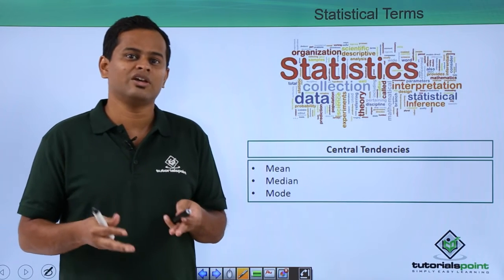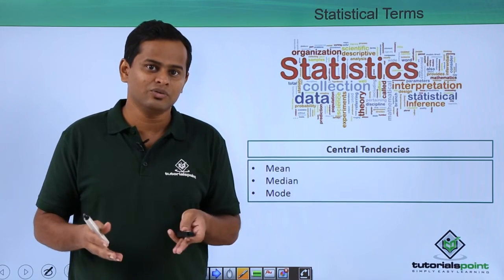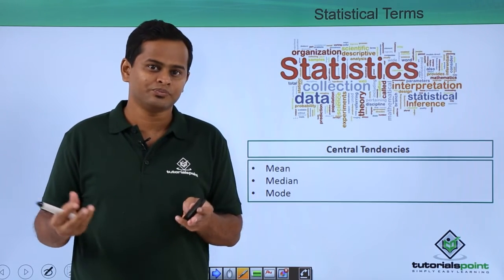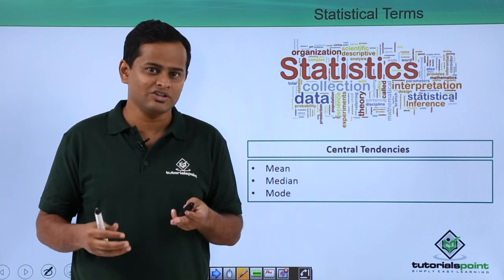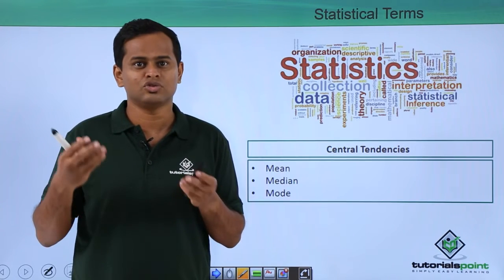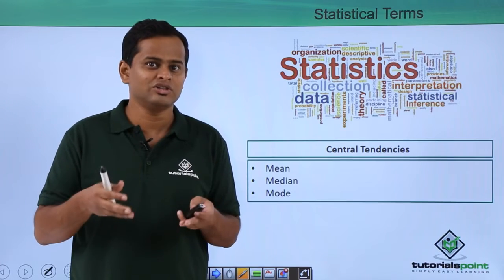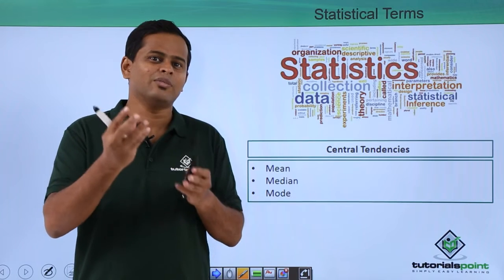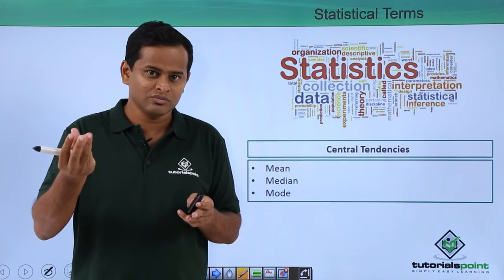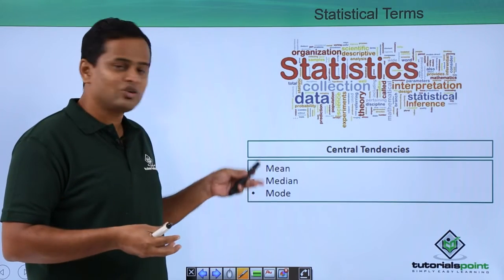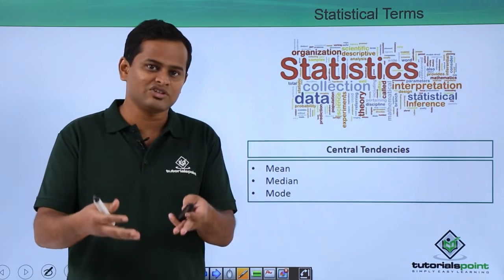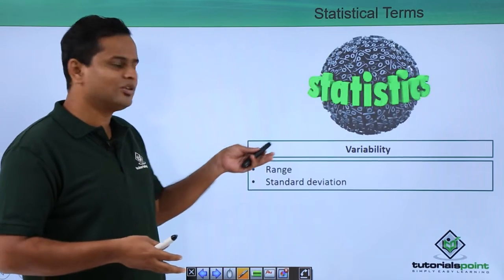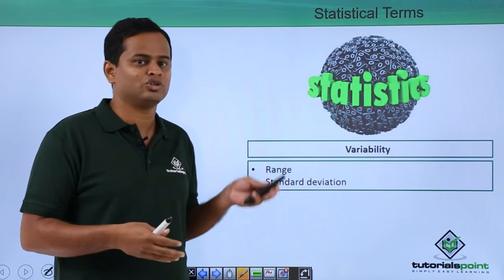The mode means to say out of the data that is available with you, what is that specific value that is having high number of repetition. Consider that there are 5 readings with us. One is 20, then 22, then 20, 20 and then 24. So in that case mode would be 20. So whichever number is having a very high repetition, that is nothing but mode. So for each of the central tendency we have to see the application and then we have to apply for the usage accordingly.